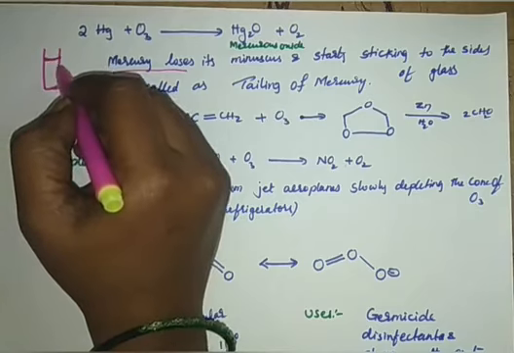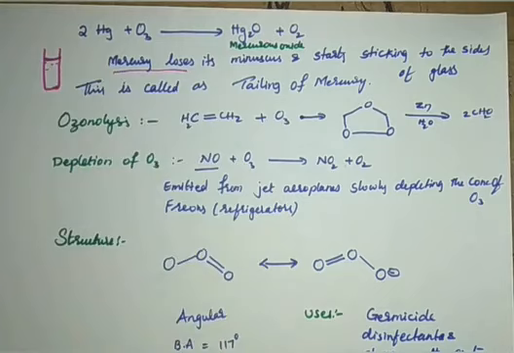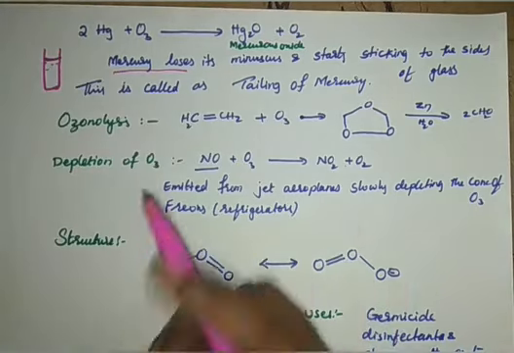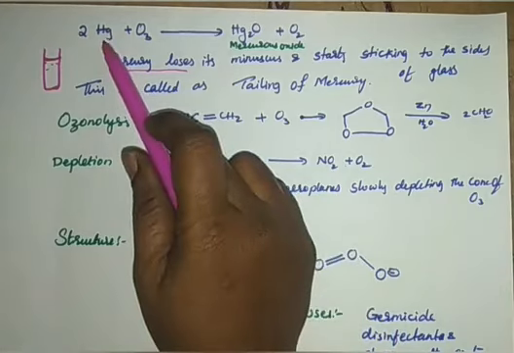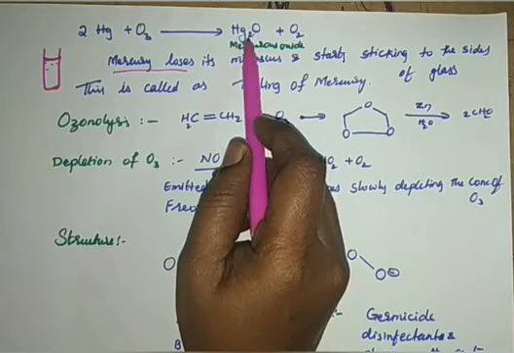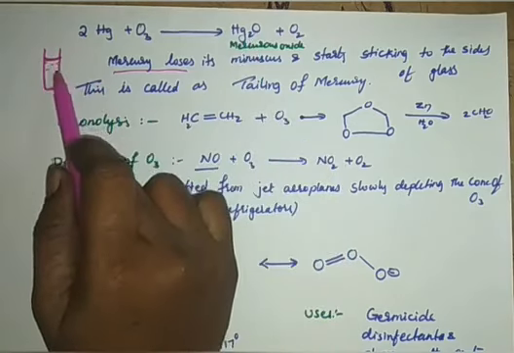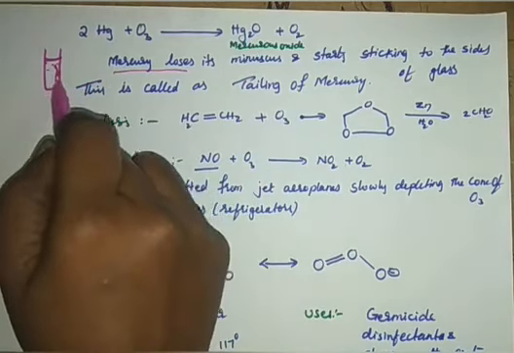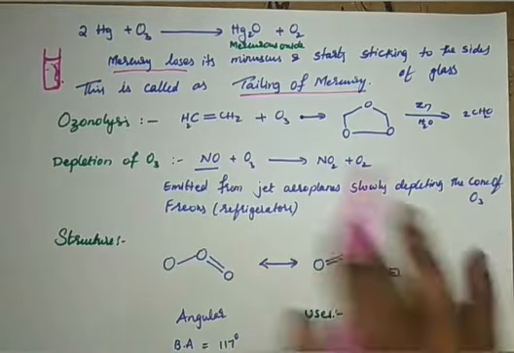It won't stick to the walls. In a thermometer also you can observe, it's like a drop, dew-like. It won't touch the glass tube. But when it reacts with ozone, it forms mercurous oxide, and here it loses its meniscus and sticks to the walls of the test tube. This is called tailing of mercury. Just remember this property. Don't worry.